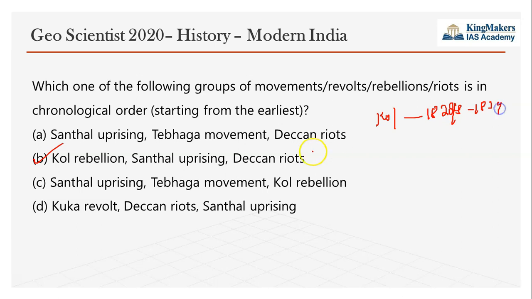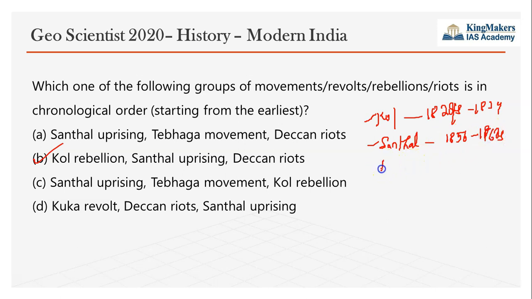Both Kol and Santal are tribal rebellions. British started to occupy tribal territory, took away the natural forest rights of the tribes and started exploiting them, and hence tribal groups like the Kols, Santals or Mundas revolted against the British. The Santal rebellion took place in 1856 to 1860s. So this is the second.